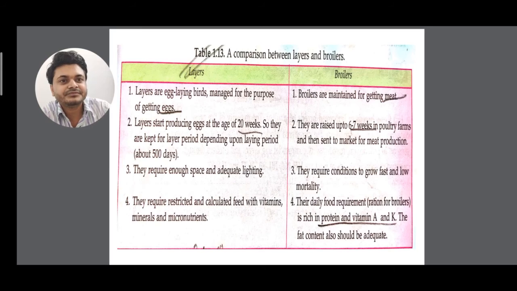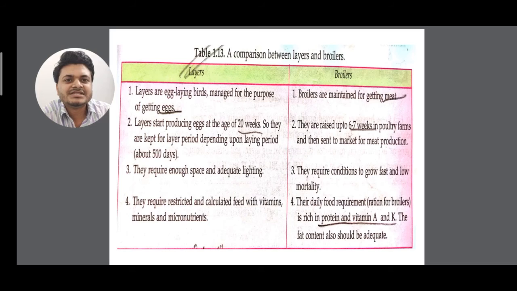So in layers I have to wait 20 weeks, but for boilers we have to wait only 6 to 7 weeks. So all are preferring boilers, isn't it? Because in order to feed a vast human population we have to focus on those products that take less time. Third point, layers require enough space and adequate lighting, and boilers require conditions to grow fast, and they have a low mortality rate.